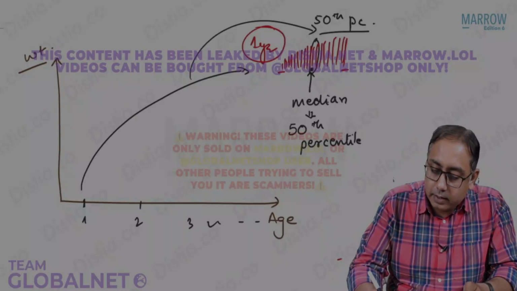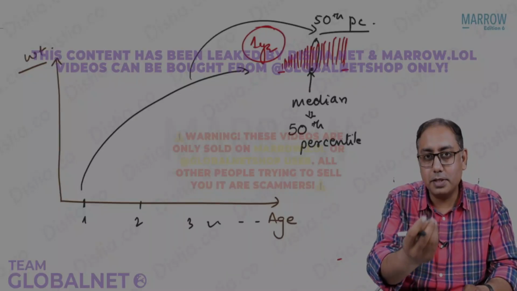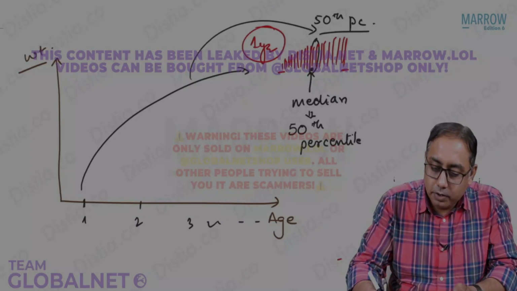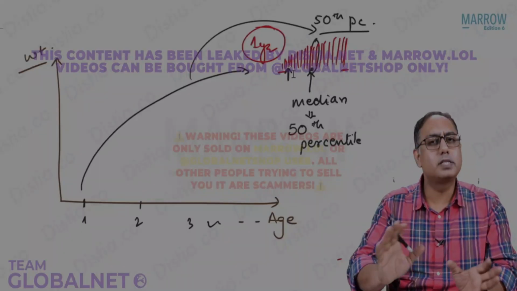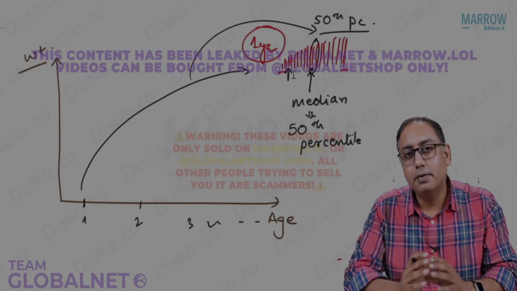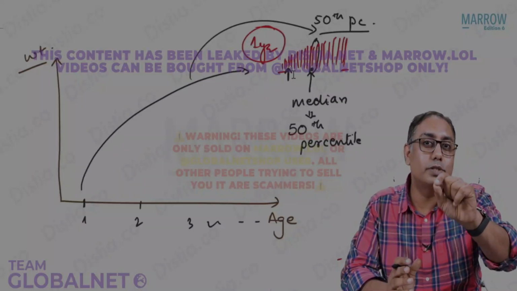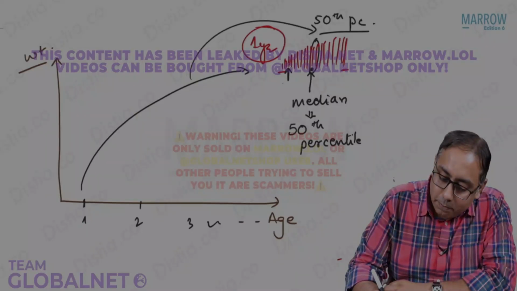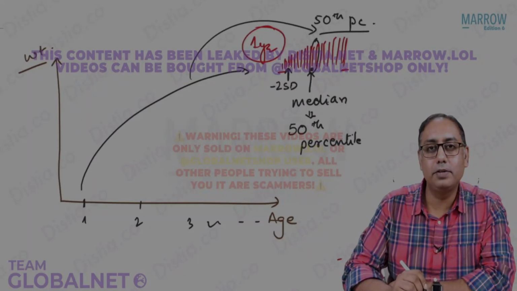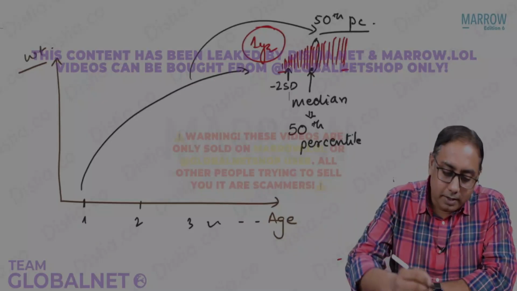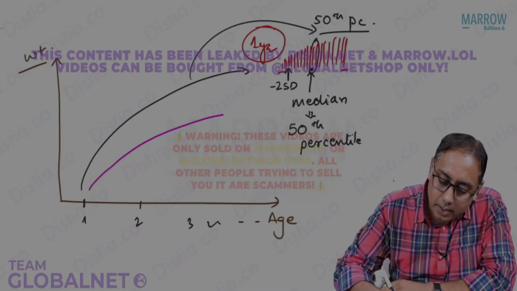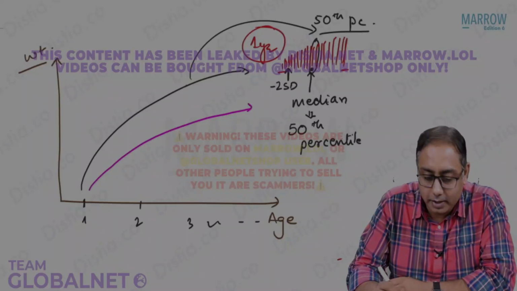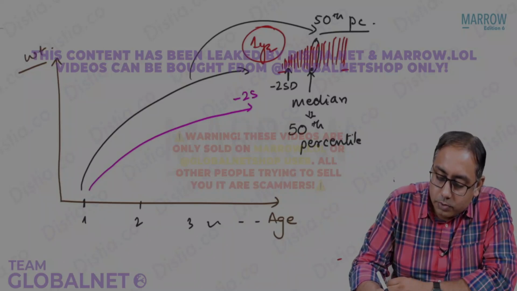Then we take the thinnest child, the child from the weaker part. Statistically we calculate that, that is, we pick the child who is at -2 standard deviation. So you pick this child who is at -2 standard deviation, and you say, beta, please come here, we will see how this child grows. Of course this child had lesser weight than the 50th percentile, common sense, right? So this curve is at -2 standard deviation.